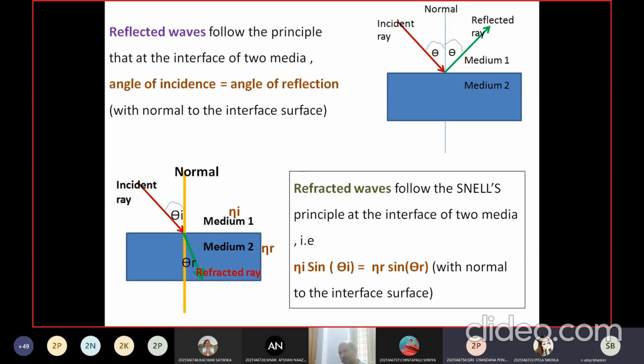Because the refractive index, when a light ray passes from rarer to denser, the refractive index increases, and hence the light ray moves away from the normal in the denser medium. Okay, it actually bends towards the normal, but why? Sir, the speed in the rarer medium increases. Good.